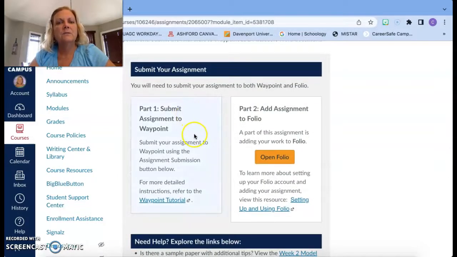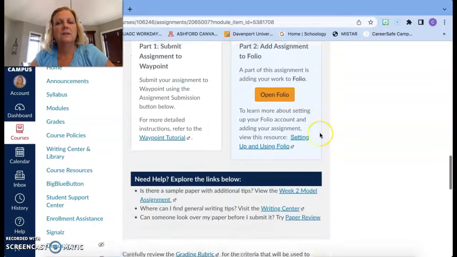And then when you're finished, remember that you're going to upload it into Waypoint. And then a part of this assignment is also adding it to your folio. So you want to make sure that you do that as well.